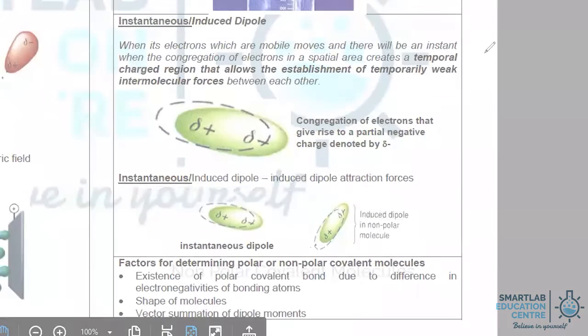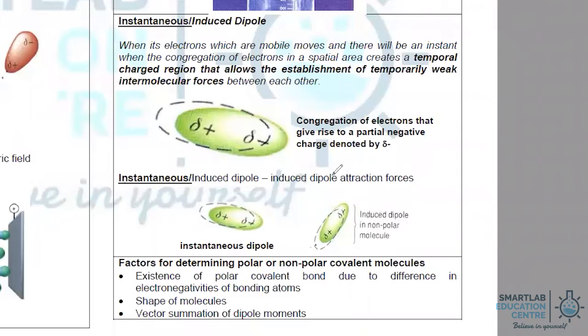So let's take a look at the non-polar covalent molecule. In the case of non-polar covalent molecules, the electron cloud, which is actually mobile, will be moving. At times, they may congregate in one area more than the other, giving rise to an instantaneous dipole, where the region which has a congregation of electrons is delta minus, and the region which is short of electrons is delta plus. This is termed an instantaneous dipole.